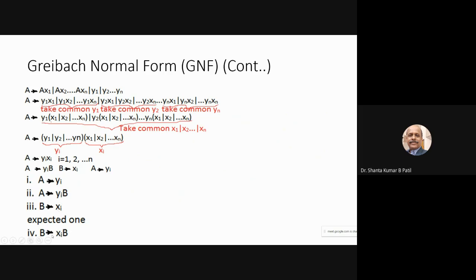B also is going to derive xiB, meaning that A as yi form, A as yi and xi, B is xi form. You can find B as xi. Maybe the different terminals are similar terminals.